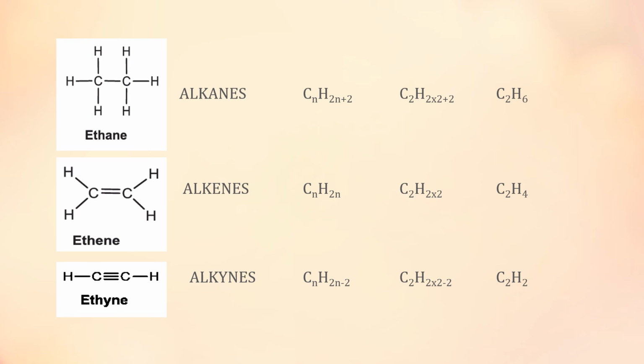Ethene is an alkene. It has the general formula CnH2n. Again put the value of the number of carbon atoms here, which is again 2. When you solve this, you will get the answer C2H4. Alkynes follow the general formula CnH2n-2. Again the n value is 2 here. When you solve this by putting in the value 2, you will get C2H2. So you can easily write down the molecular formula for alkanes, alkenes and alkynes by following their general formulas.